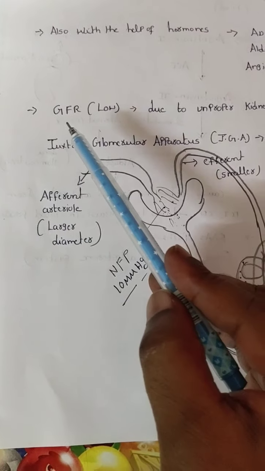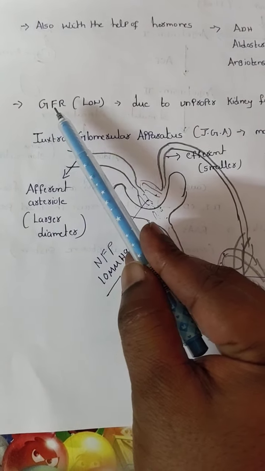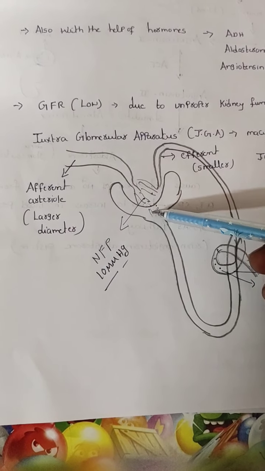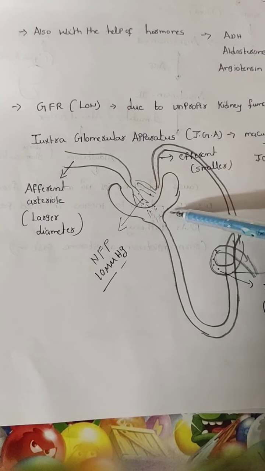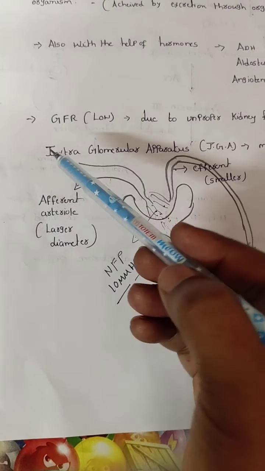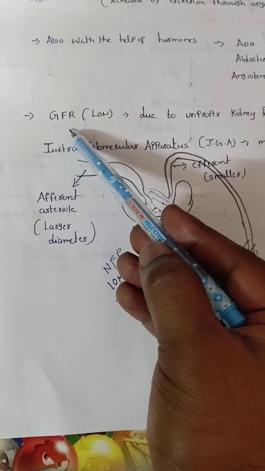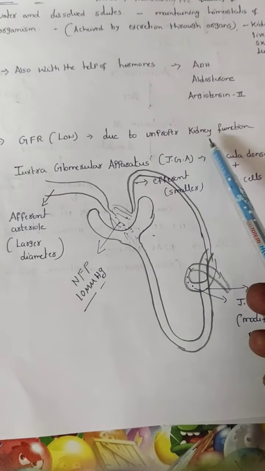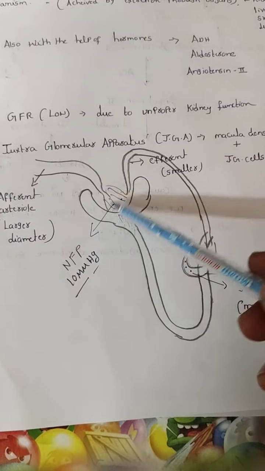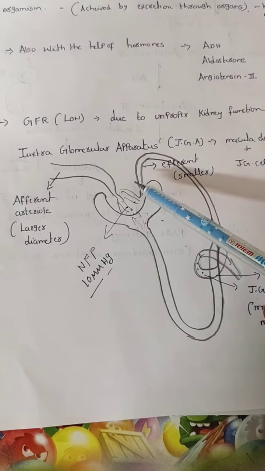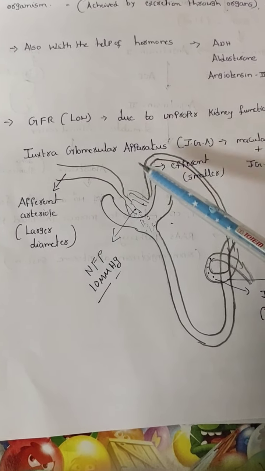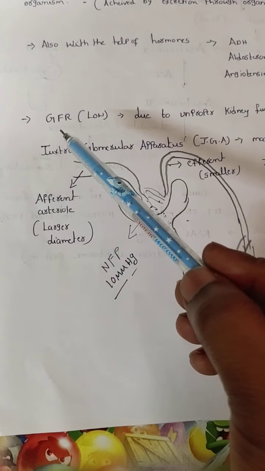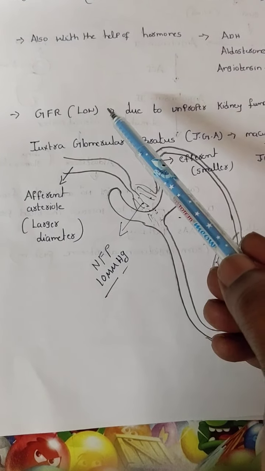That's why I wrote here: when the glomerular filtration rate is low, it means the kidney is not able to filter, so the filtrate rate is low only, no? This is due to improper kidney function, either the kidney is damaged or the nephron is infected by some other activities.